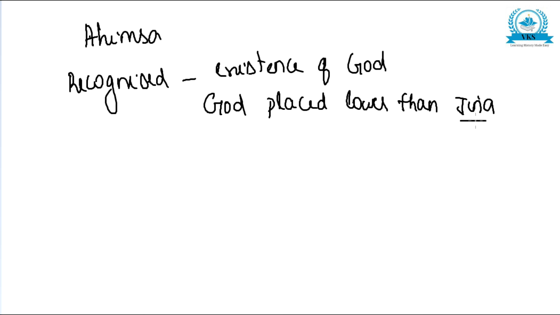Vardhamana Mahavira was known as Jina, or conqueror. So they believed in the existence of God, but God was placed lower than Jina.